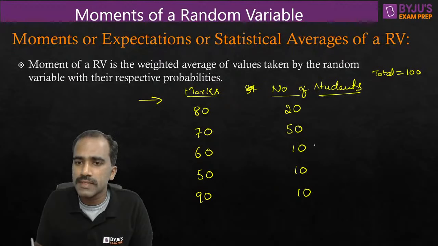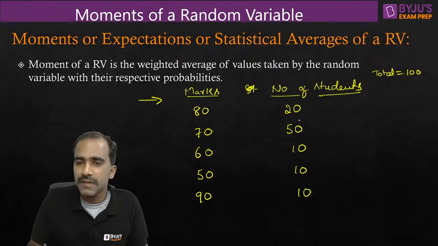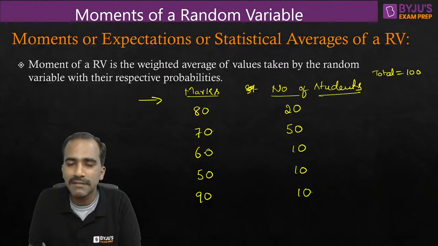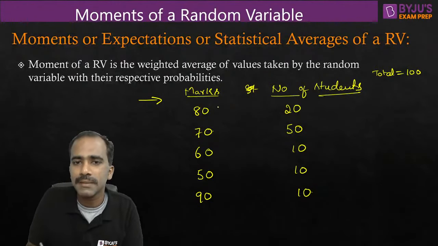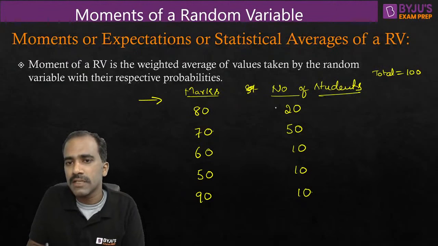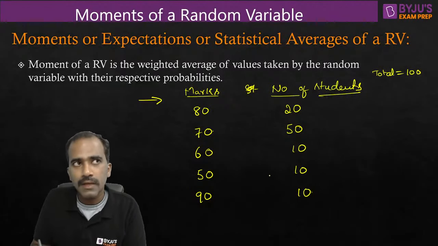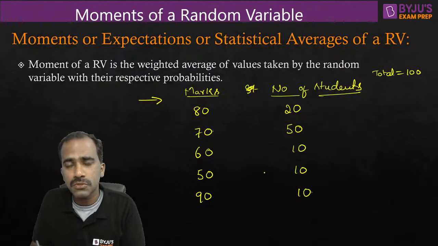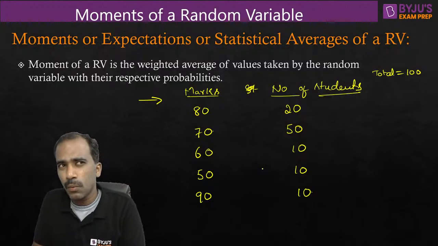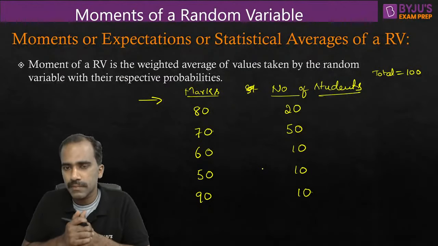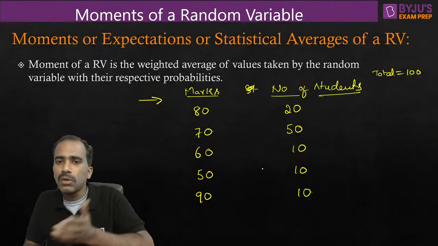So total number of students is 100. Just for example's sake, not every student will get 80, only 70 or 60. They might get in between also. But just for the example's sake, I'm saying there are 20 students who scored 80, 50 students who scored 70, 10 students who scored 60, and so on. Now, a person comes to school and asks me, what is the performance of the students? Then you can't read out all these statistics, right?